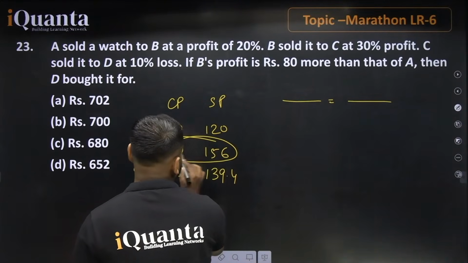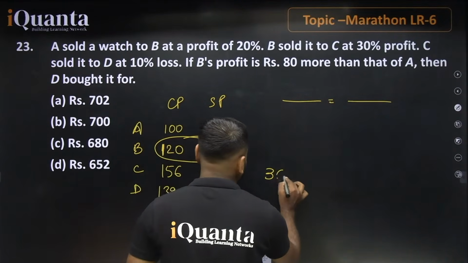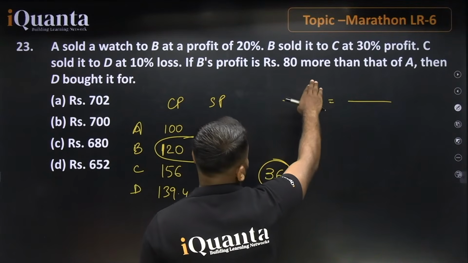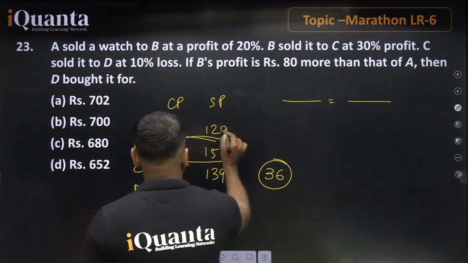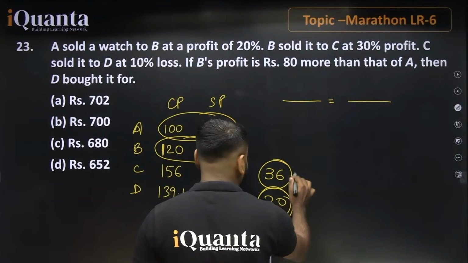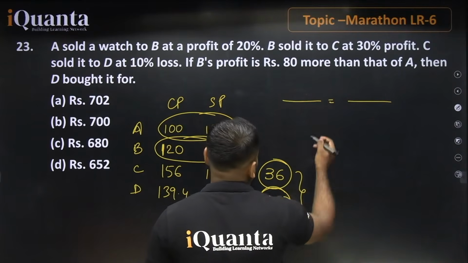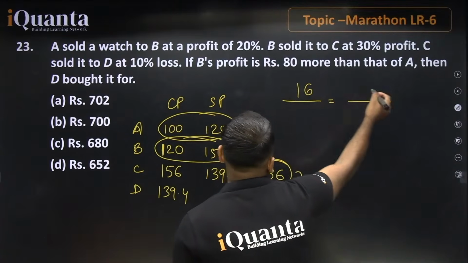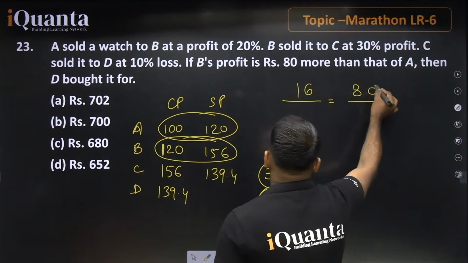The profit of B is 36. B's profit is 80 more than that of A. So what is the profit of A? 20, right? So the difference of profit is what? 16. 16 is the difference, right? And according to the question, the profit is 80 more, correct?